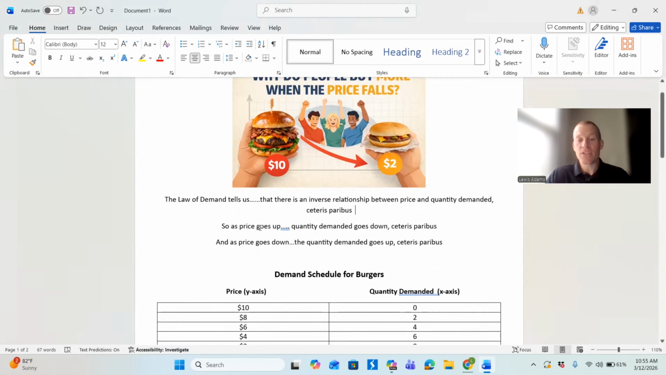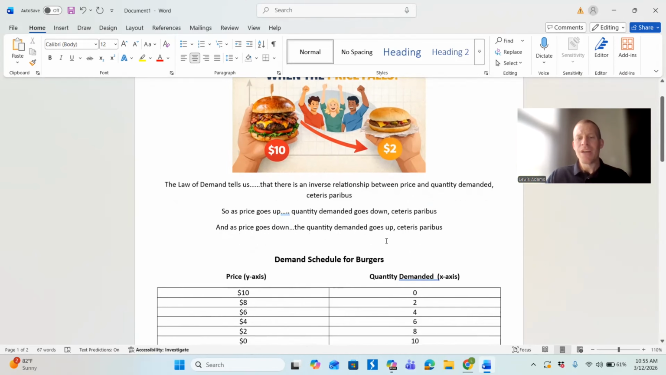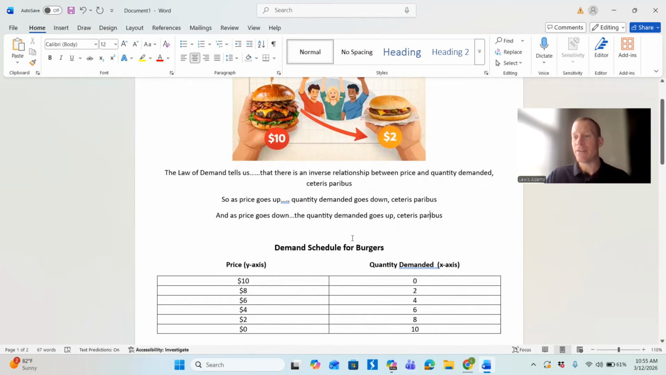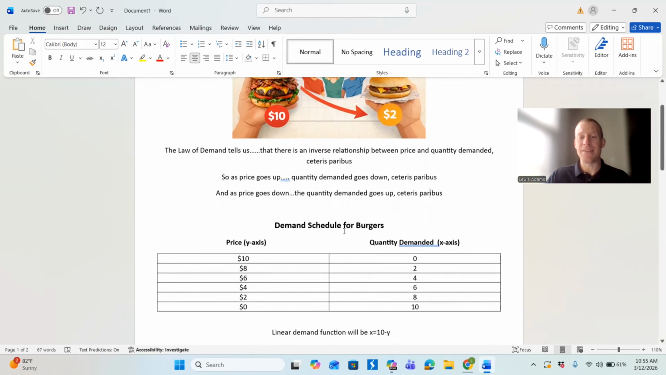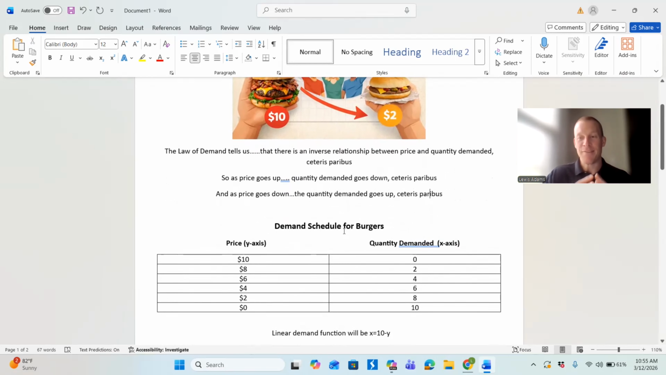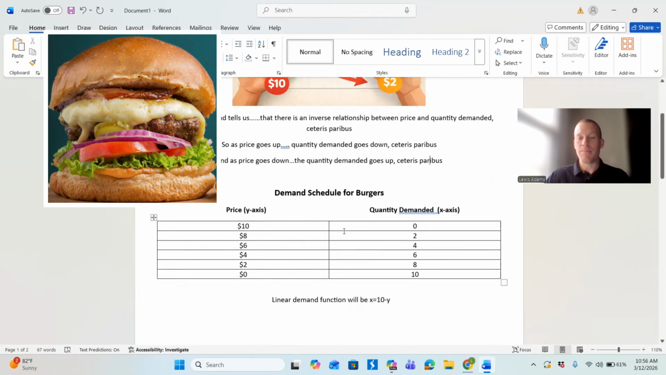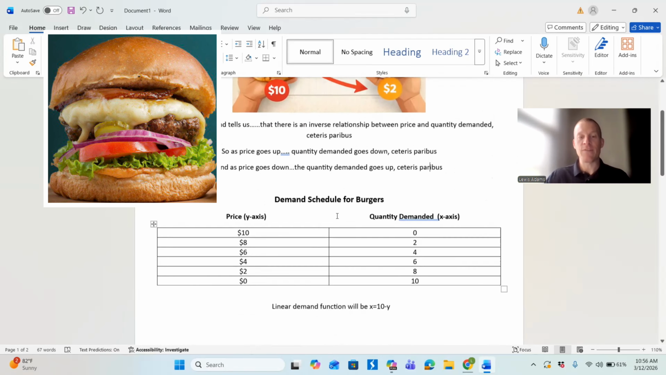So as the price goes up, quantity demanded goes down, ceteris paribus. And as the price goes down, the quantity demanded goes up, ceteris paribus. And that's exactly what our picture here shows us when we all get excited when prices get lower. So let's put this law of demand into pure practice here and talk about it in a demand schedule. And let's continue talking about a food that tastes great that we all love, burgers, right? So our demand schedule for burgers is as follows here.